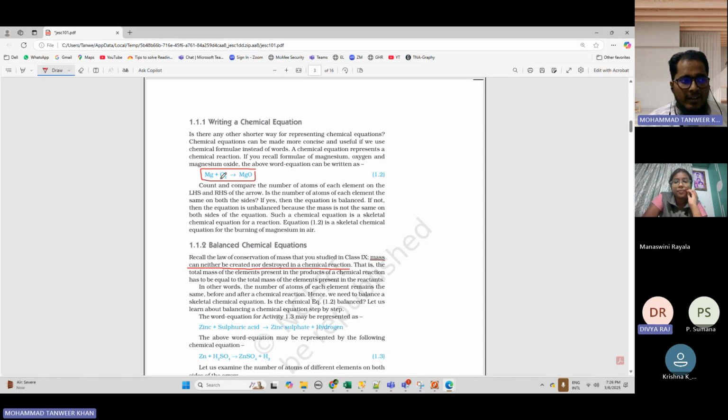So this is reactant. And what is product? MgO is product. ठीक है. MgO क्या है? प्रोडक्ट है. And Mg plus O2 is the reactant.